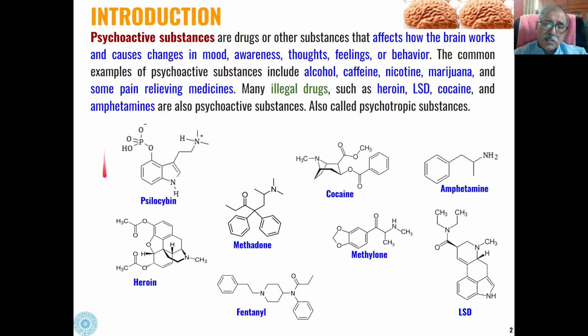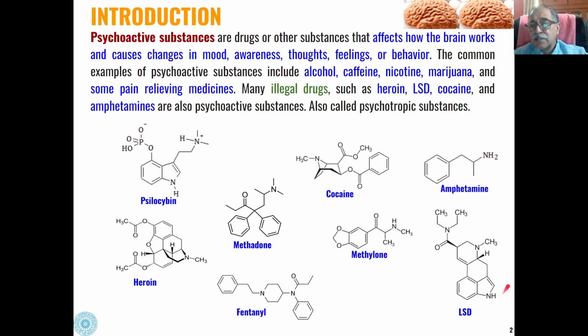So these are the chemical structures of some of the commonly used psychoactive substances. Psilocybin is an indole phosphate derivative. You can see that this is the structure for cocaine, an alkaloid having a tertiary amine and these two ester moieties. Then amphetamines are primary amines basically.